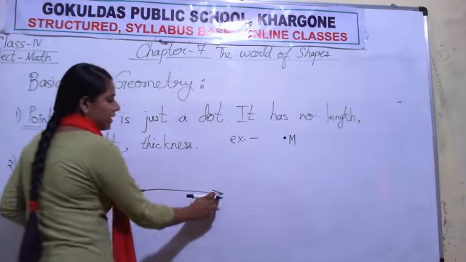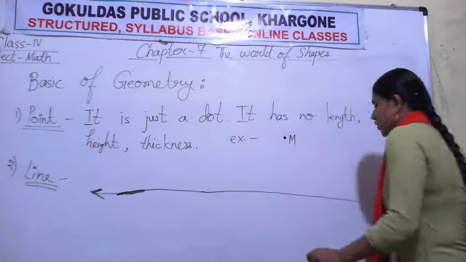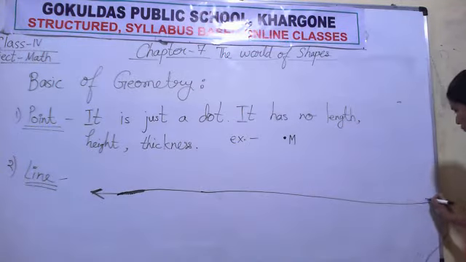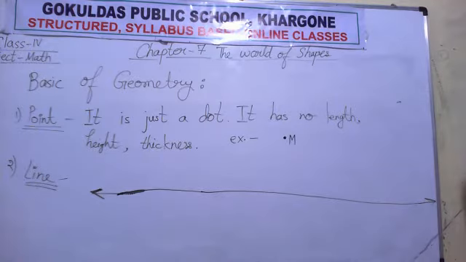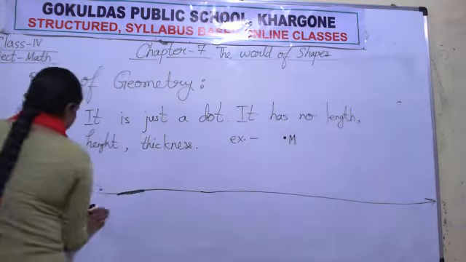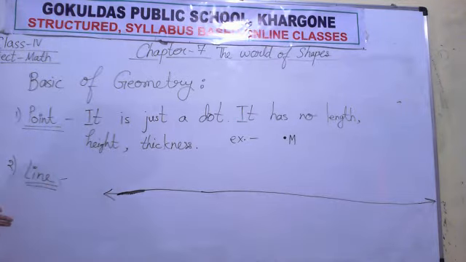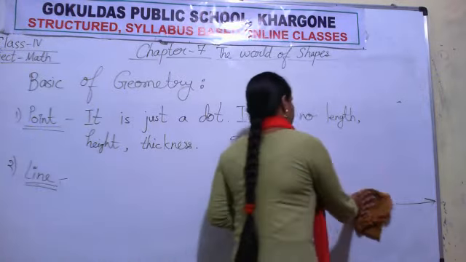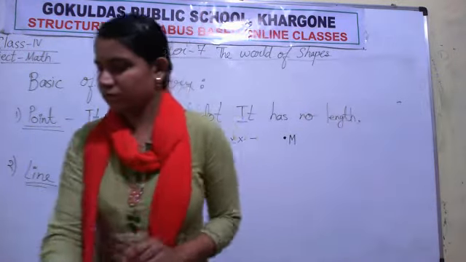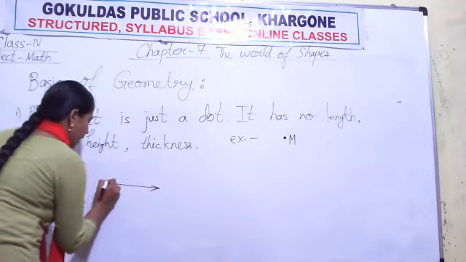These arrows indicate that you can extend the line up to infinite. This line is going up to infinite, beyond this board even. So these arrows indicate that line can go up to infinite. Line has no end point.